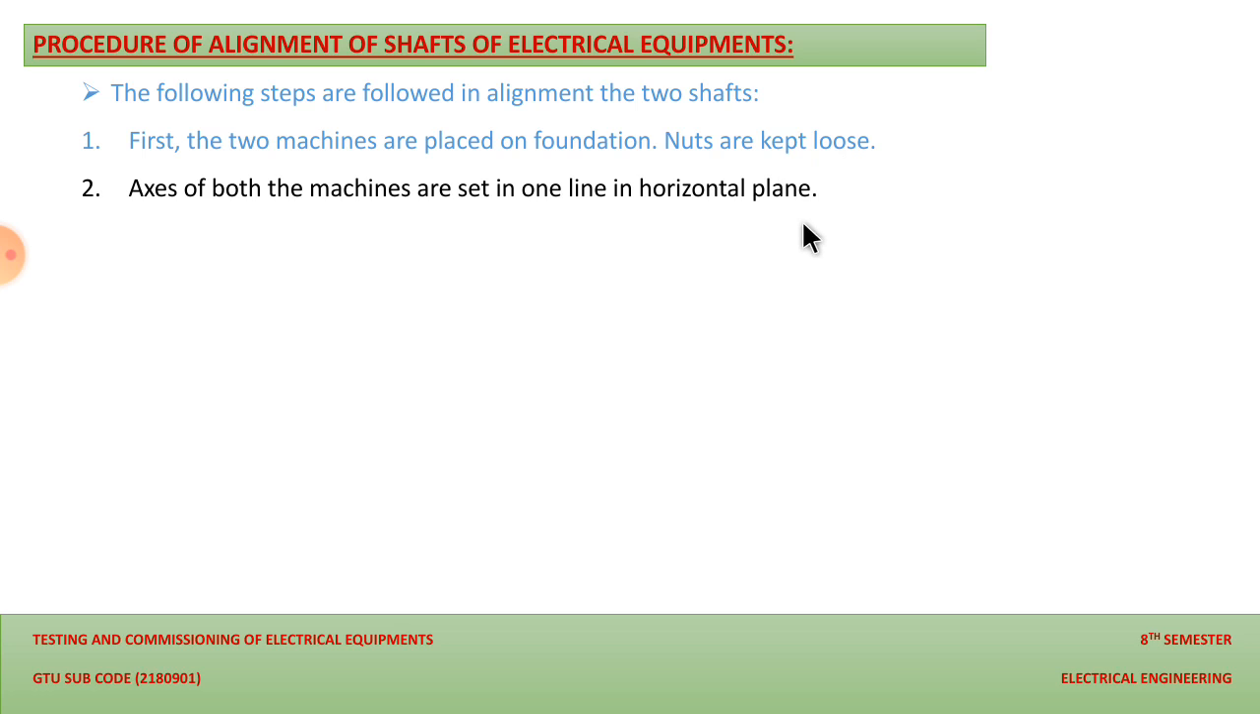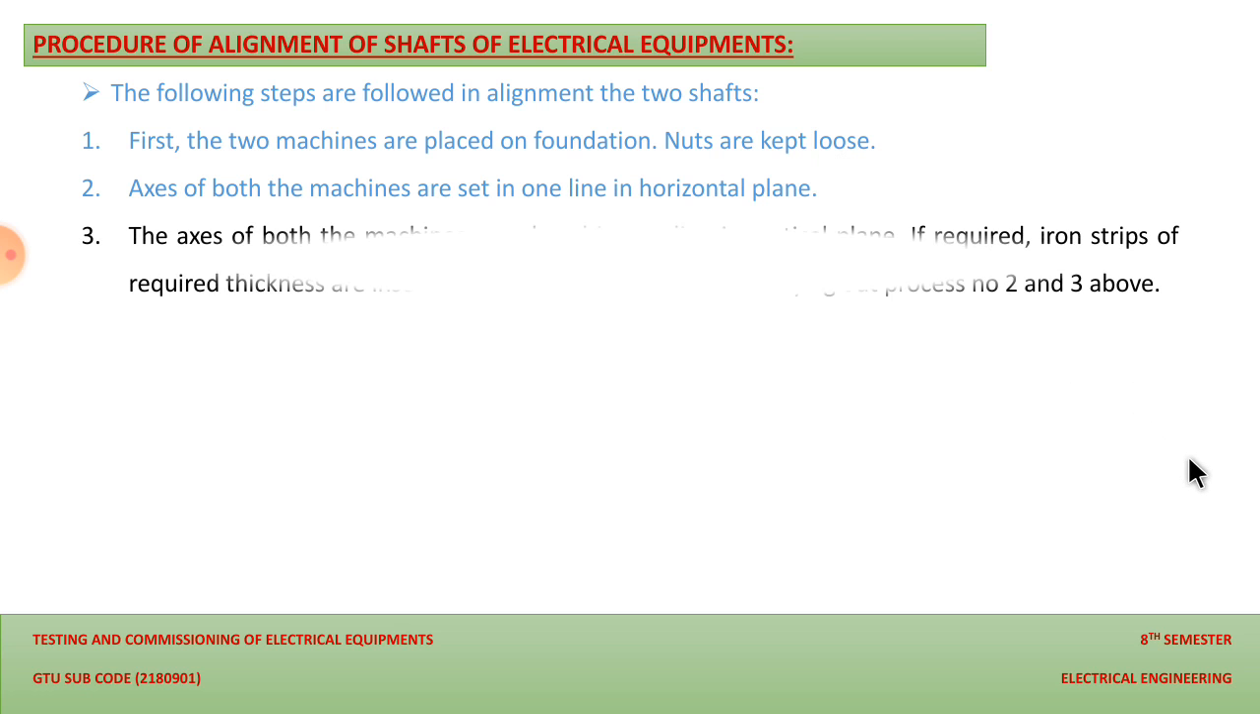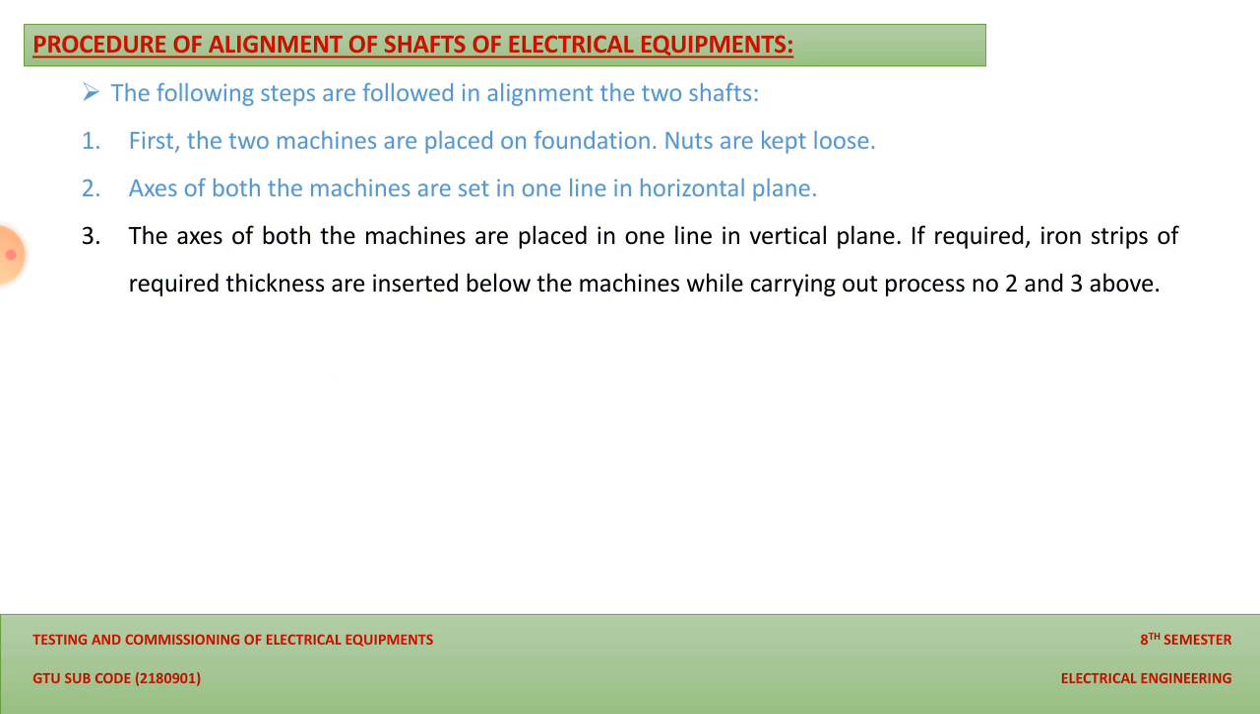So this is how we can make the axes of both the machines set in one line on the horizontal plane. And the third point is that the axes of both the machines are placed in one line in the vertical plane. If required, then iron strips of the required thickness are inserted below the machine while carrying out the process of 2 and 3 above. So according to the requirement, we can use iron strips to make an alignment between two machines.